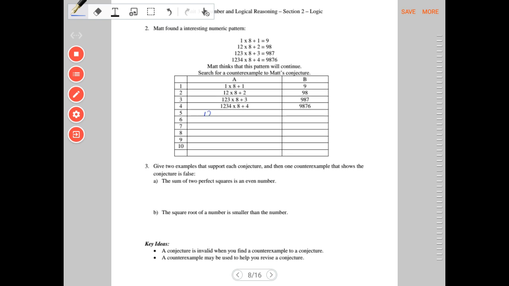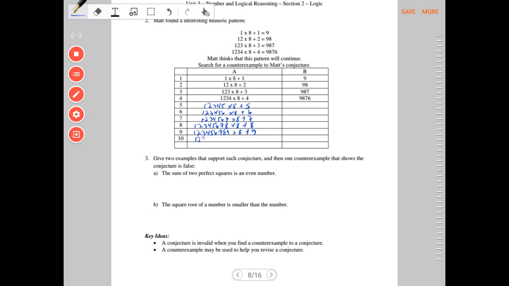So we got 12345 times 8 plus 5. Go ahead and calculate that out. 123456 times 8 plus 6. 1234567 times 8 plus 7. 12345678 times 8 plus 8. That's a lot of 8s. 123456789 times 8 plus 9. And 12345678910 times 8 plus 10.